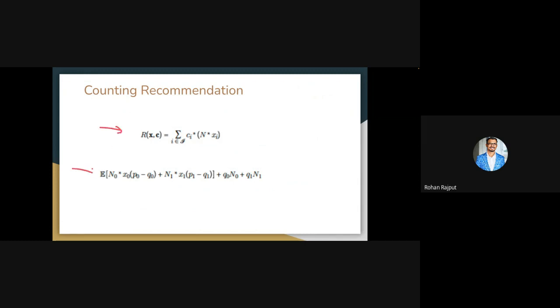So suppose we have a content to recommend. We have this xi content which we want to recommend, and this is a part of a certain content catalog where we have certain items, and we want to recommend this item for a particular time period.